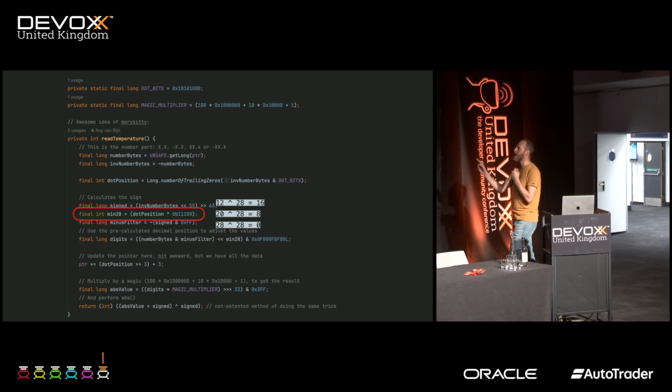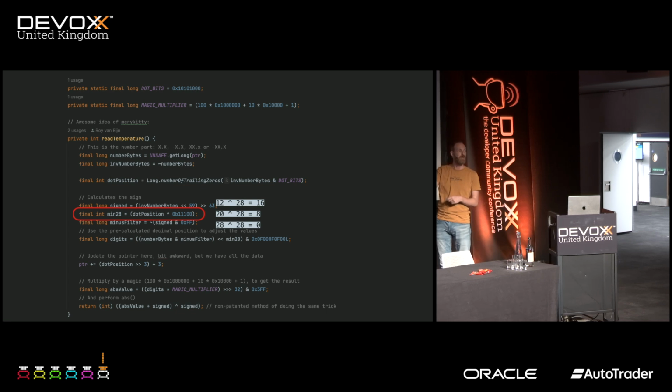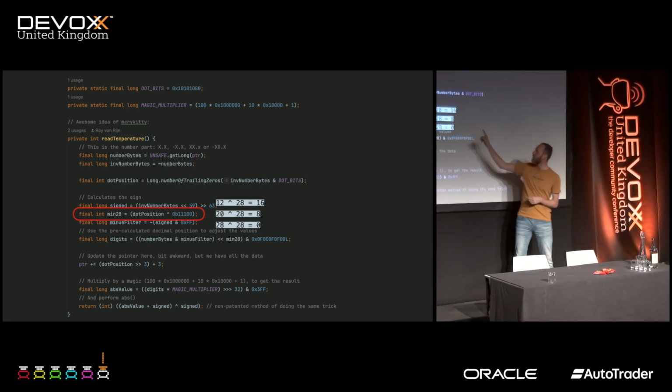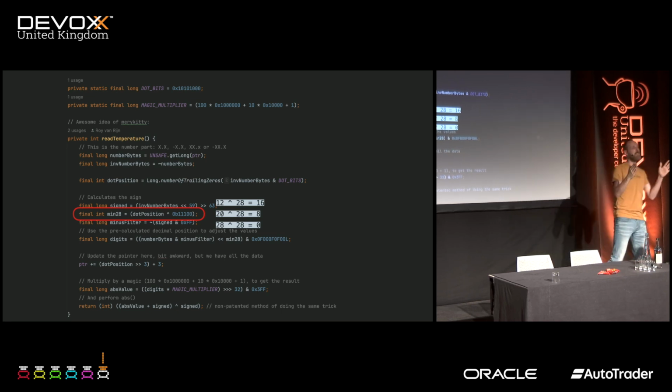Now remember the number we had of the dot position? If we XOR it with this value, this is actually one small optimization I made, then you get either 16, 8, or 0. And that's the amount that we need to shift the number. Perfect.